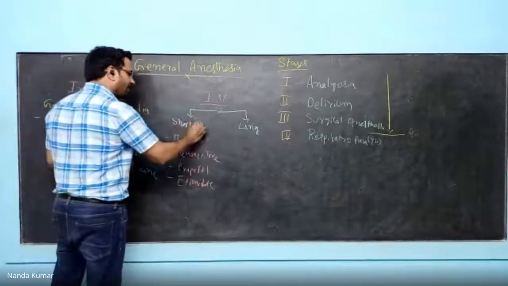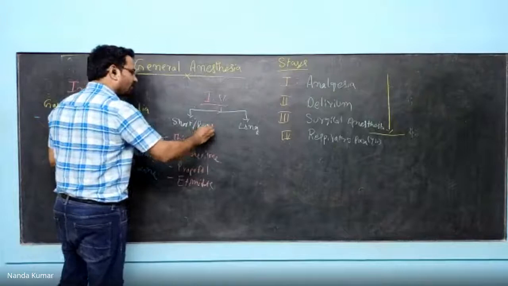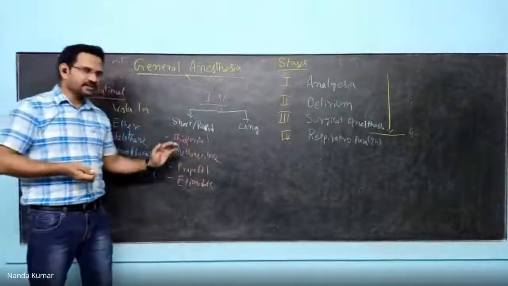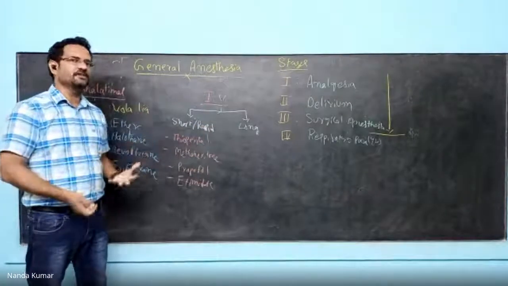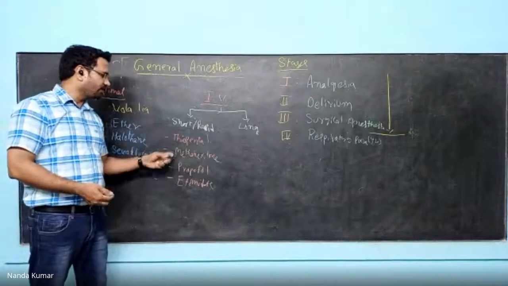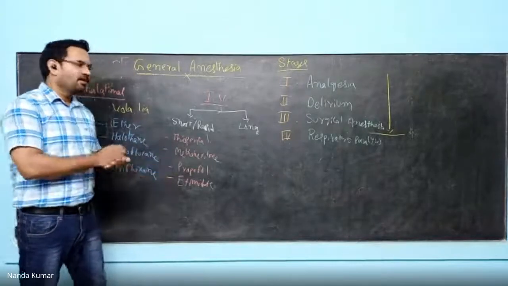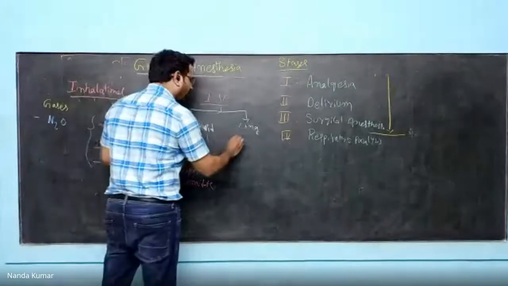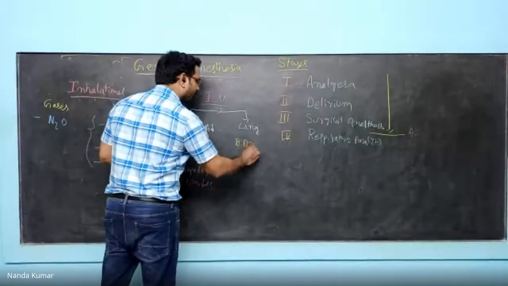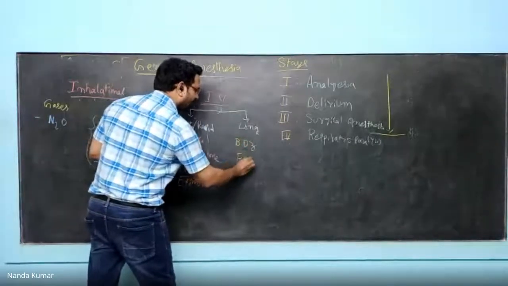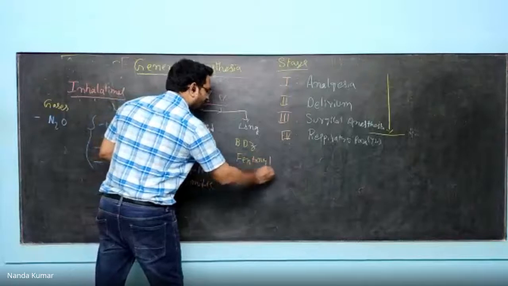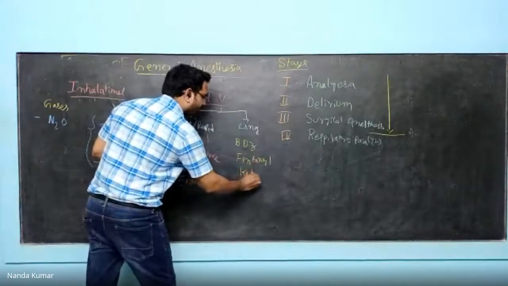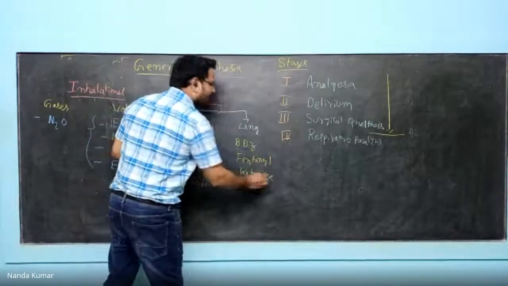They are rapid and short acting. The moment the medicine is given, within seconds they will cause anesthesia. Whereas in long acting, you have benzodiazepines, fentanyl, and then ketamine. All of them are given intravenously.